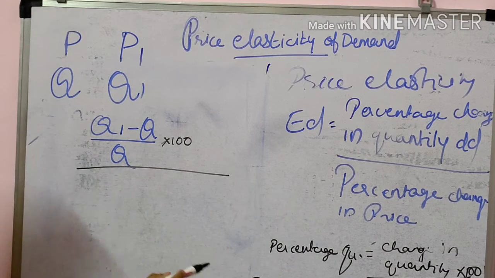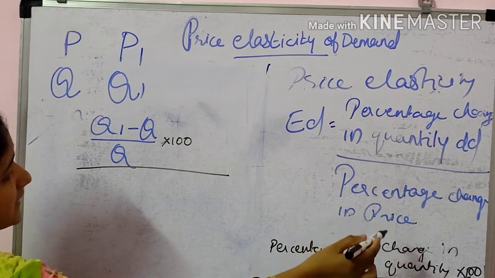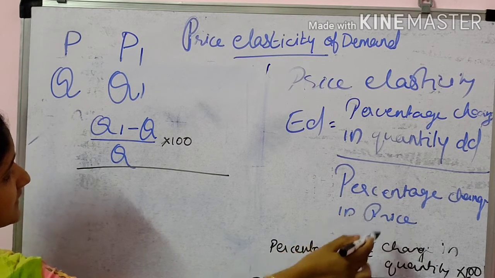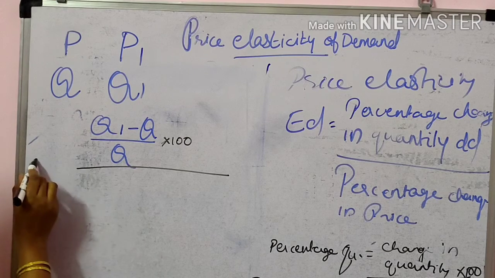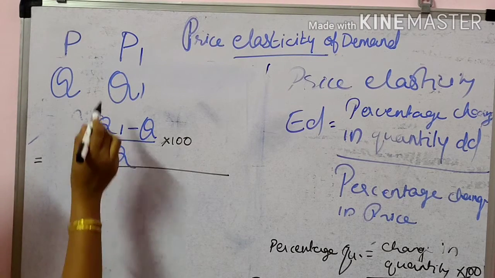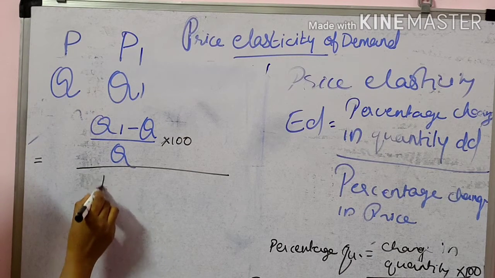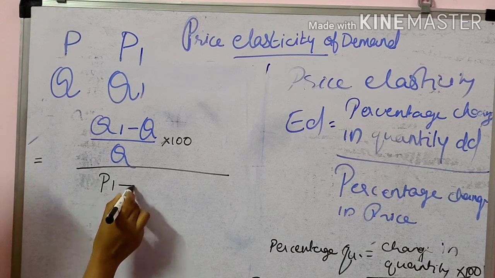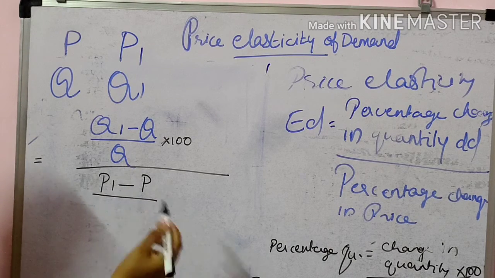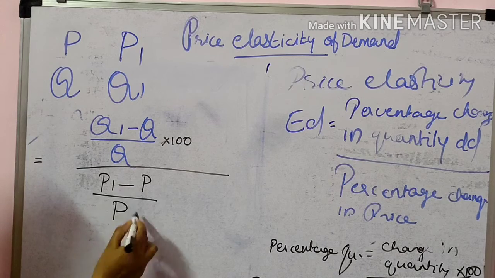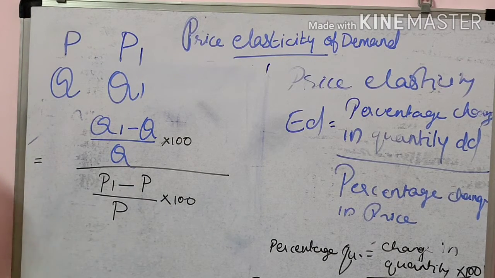Then how will we calculate the percentage change in price? Firstly, we should know what the change in price is. Here, that is P1, the new price, subtracting the old price, otherwise the initial price P. Here it will be multiplied by 100.